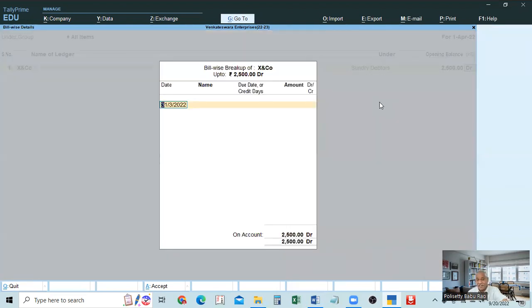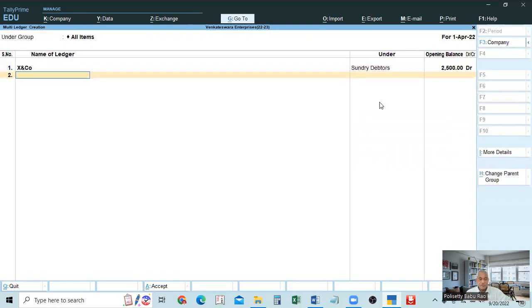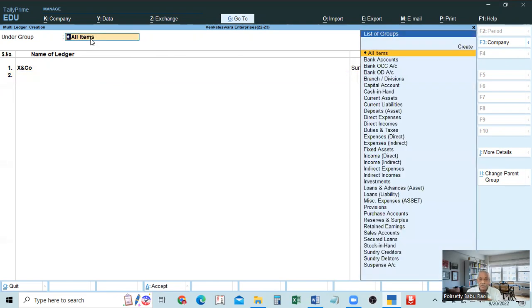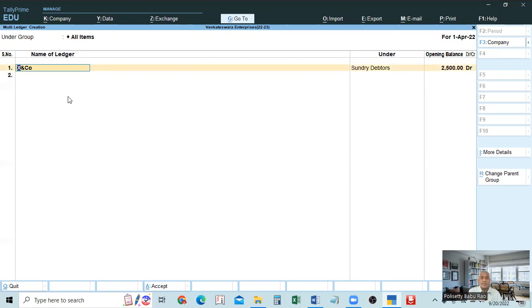We will learn later what this is and how you get it. So then come to the second one. Again, you enter this one. See, this is regarding all the different groups. In the case of the same group, here we take the group, and then we have to enter only the name. It automatically will take the group. Then after that, we enter. It goes to opening balance. Directly we can enter the opening balances.